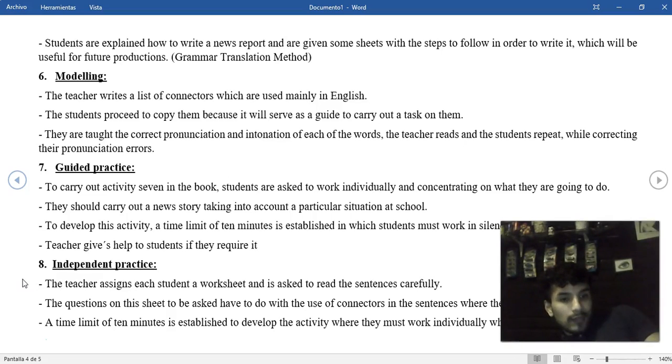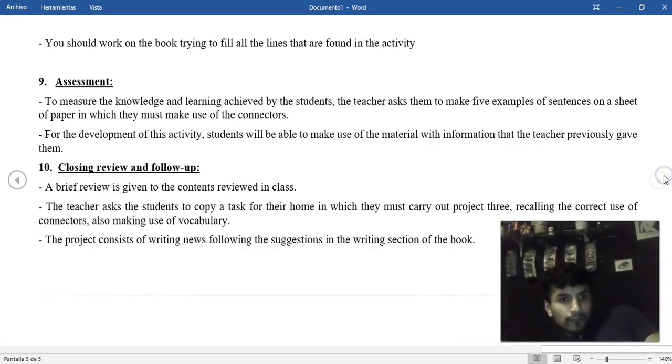A time limit of 10 minutes is established to develop the activity, where they must work individually while the teacher monitors them. Students should work trying to fill all the lines that are found in the activity.